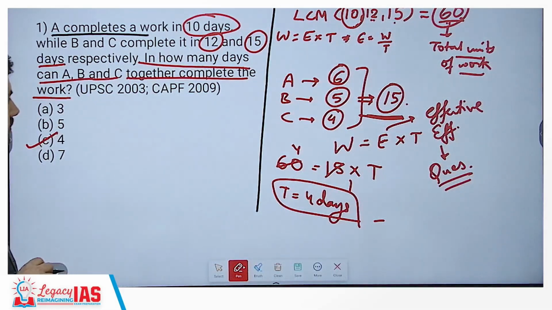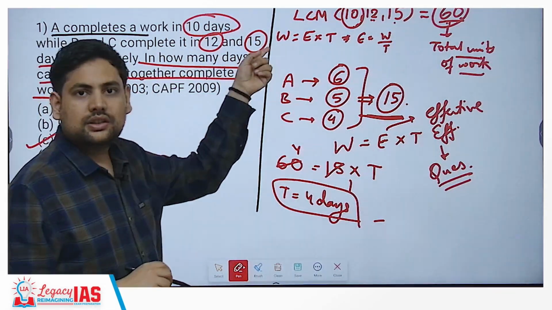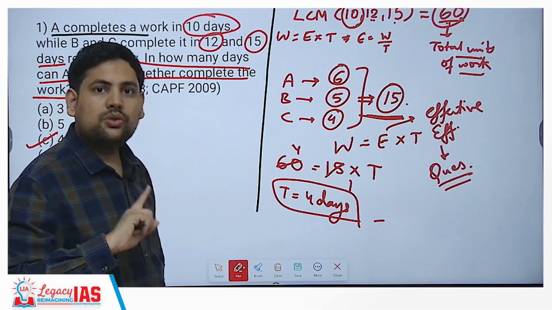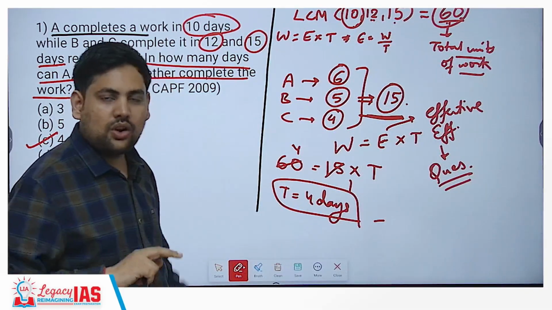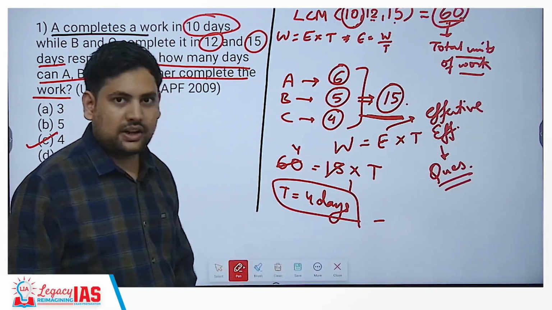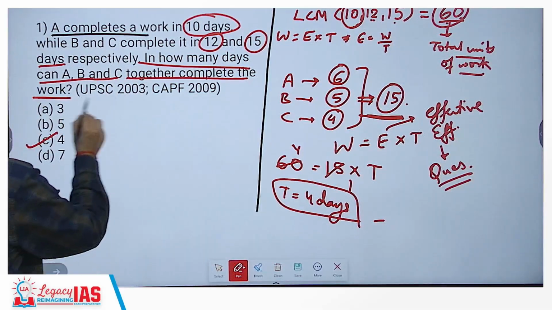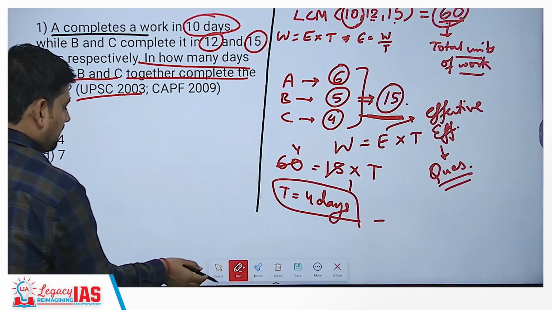Now, as you can see, it came out much lesser than this. Why? Because those were people working alone. Now, all three of them, if they work together, it will take much smaller time. That's why you got the answer as 4 days. Understood? This was asked in UPSC 2003. Let's see one more question.